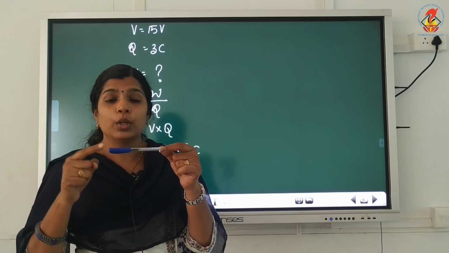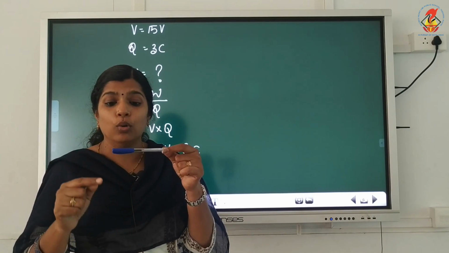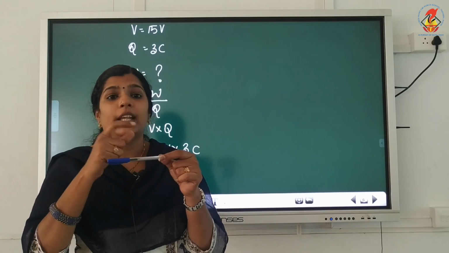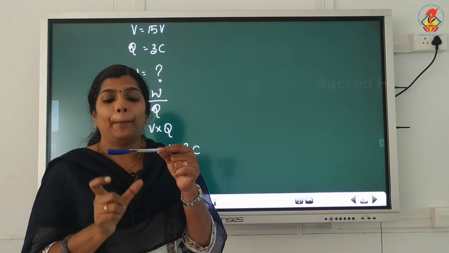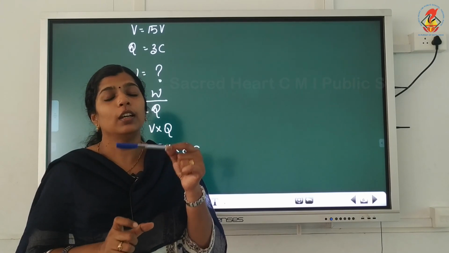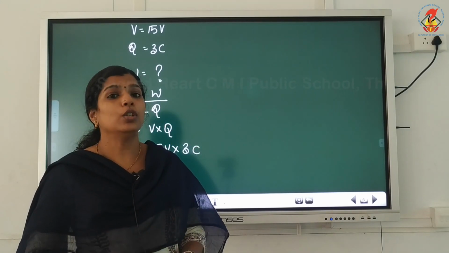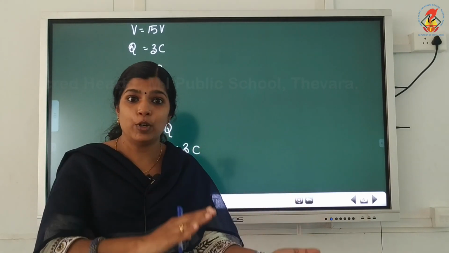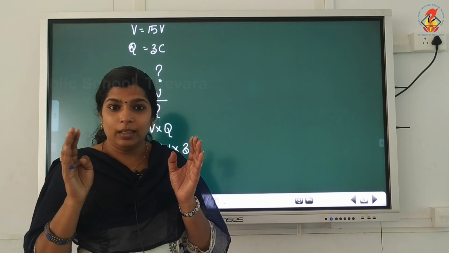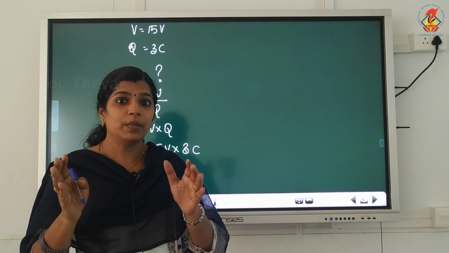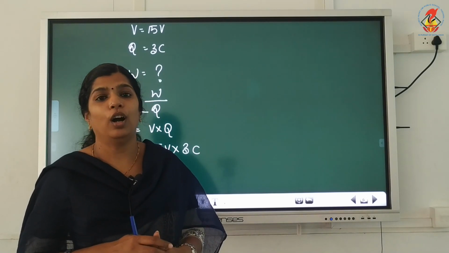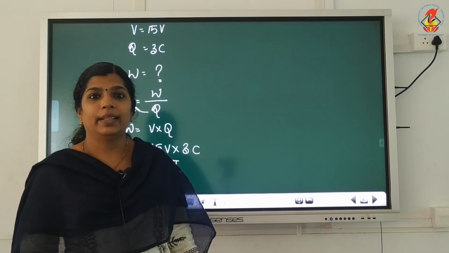The force which makes the electrons move from one end of the copper rod to the other end is provided by the battery or the cell which is connected across the copper wire. So, an instrument which measures potential difference is the voltmeter, and the device which maintains potential difference across a conductor is a cell or battery. Okay. Thank you.